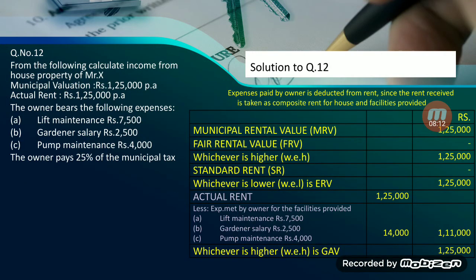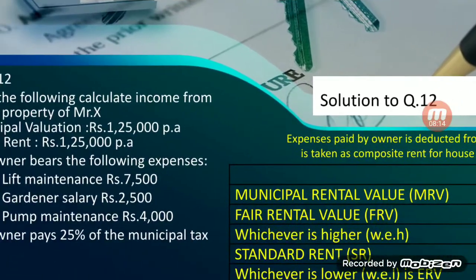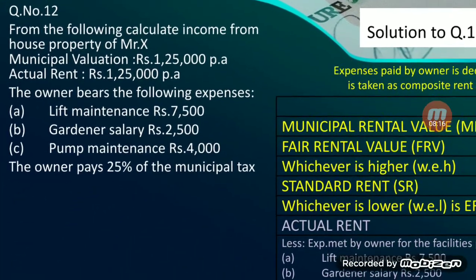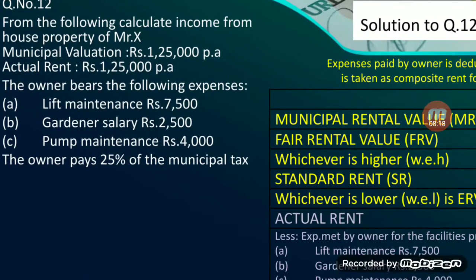Question number 12. From the following, calculate income from property of Mr. X. Municipal valuation 1,25,000 per annum. Actual rent rupees 1,25,000 per annum. The owner bears the following expenses: lift maintenance, gardener salary, pump maintenance. All these are facilities provided for the tenant, and these expenses are met by the owner.